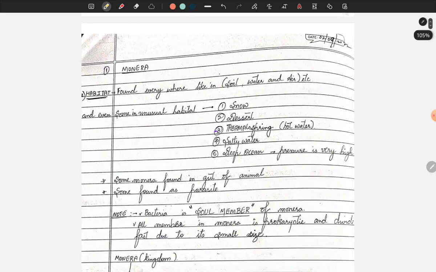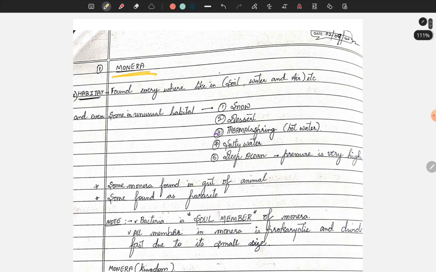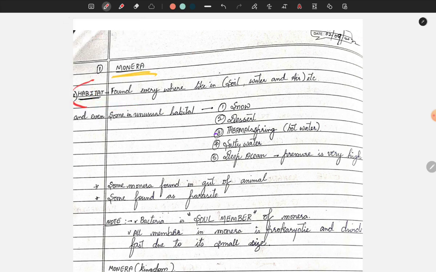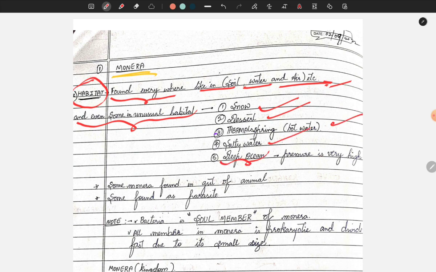Now, what is Monera? First, going through its habitat. The common question arises: where are monerans found? It is diversified around the earth. It is found everywhere, like in soil, water, and air. And friends, take this seriously, all these points are written in NCERT. Going on, some even live in unusual habitats such as snow, deserts, thermal springs, salty water, and deep oceans. As you know, pressure is very high in deep oceans.